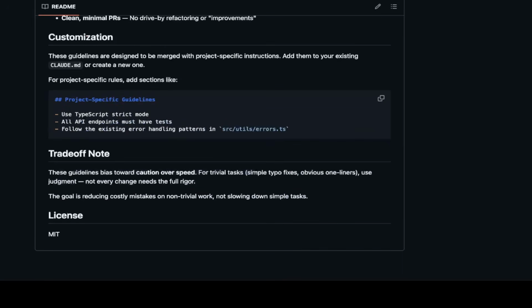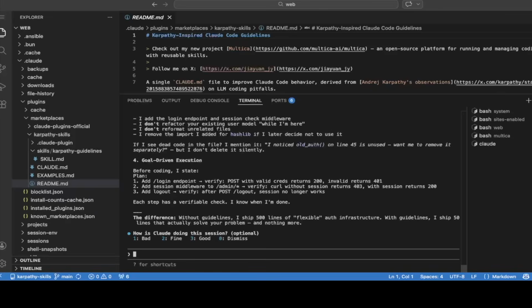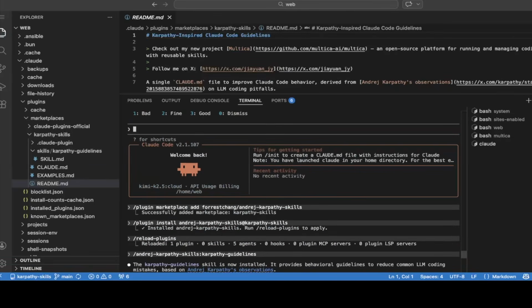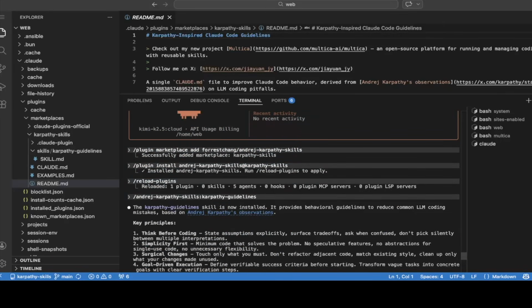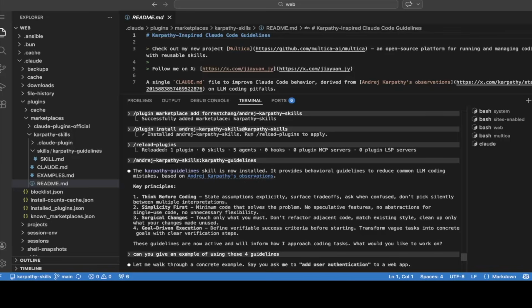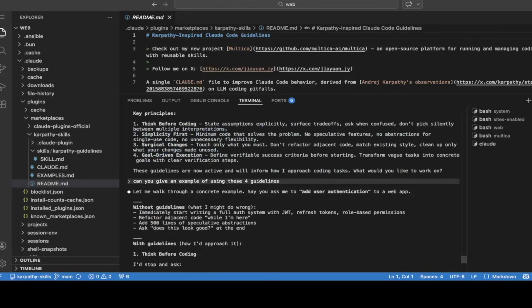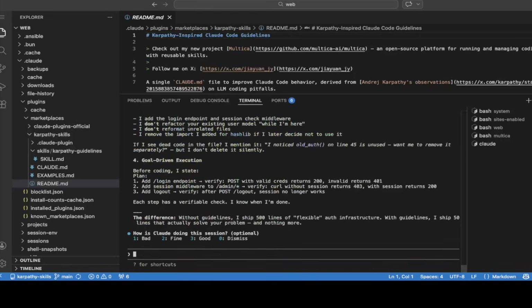It's a very good project. If you look at the installation that I made, it's very straightforward. Just go to Claude Code. I'm using the Kimi K2.5. Just add these 2 lines and reload plugins. It should be ready to go. And if you just say Andrej Karpathy Skills, Karpathy Guidelines, it gives you an introduction of what this skill does. And you can just use it. So that's it. Very good project.